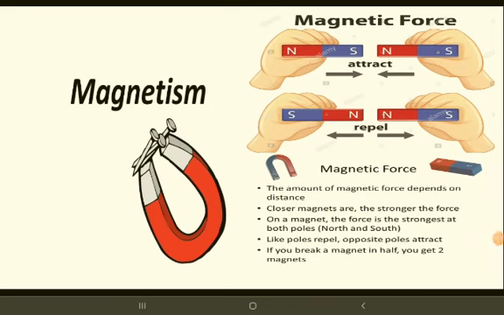The amount of magnetic force depends on distance. The closer the magnets are, the stronger the force. On a magnet, the force is the strongest at both poles. Like poles repel, opposite poles attract. If you break a magnet in half, you get two magnets. These are the points about magnetic force.